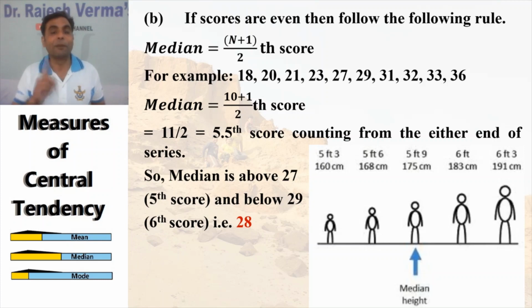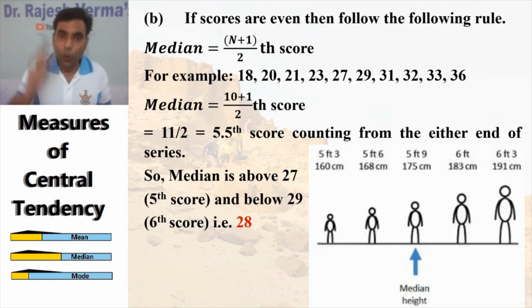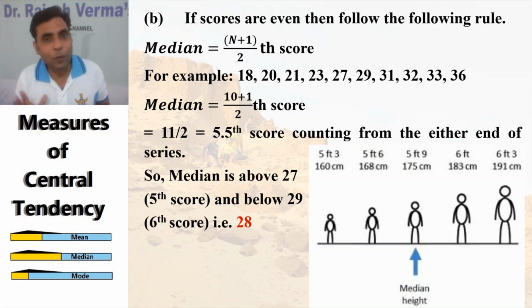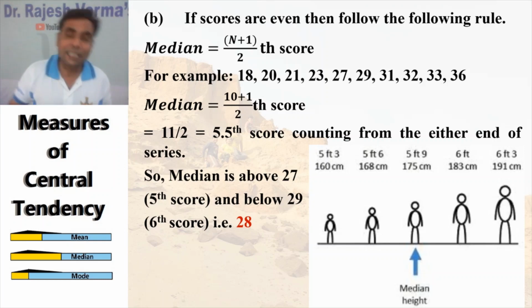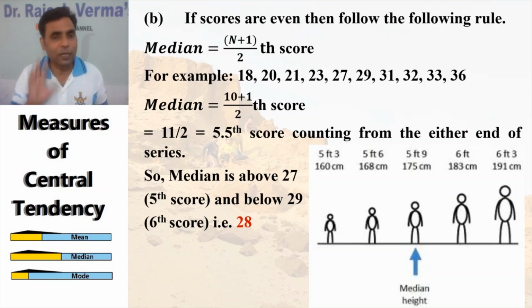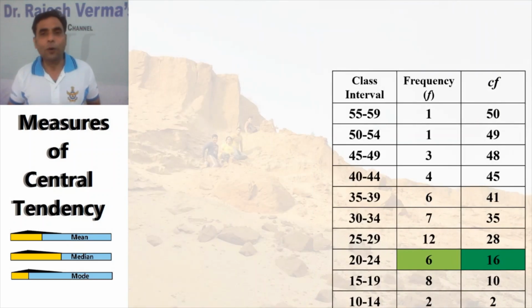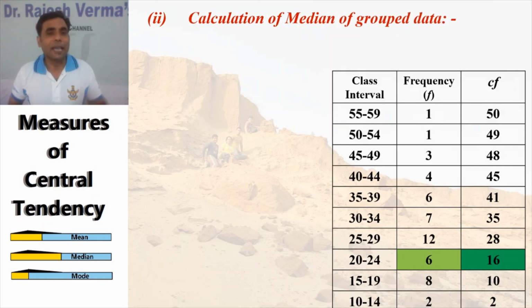Now again I am reminding you, my dear friends, 28 is the point on the distribution. It is not a score, and this indicates the median. Getting my point? So this was the calculation of the median of ungrouped data, when the data is odd or even. Next we'll be discussing the calculation of the median of grouped data.